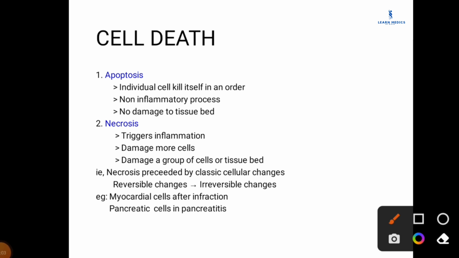Secondly, necrosis. Necrosis triggers inflammation by the cellular content leaking from the cell. The inflammation leads to more damage of cells and a group of cells or tissue bed. And as we all know, necrosis is preceded by lots of classic cellular changes. That is, first it goes through reversible changes and then leads to irreversible changes. For example, in the case of myocardial cells after infarction, the myocardial cells first undergo adaptation, leading to reversible cellular damage and then irreversible cellular damage. Eventually, they die by necrosis. The same is true of pancreatic cells in pancreatitis.